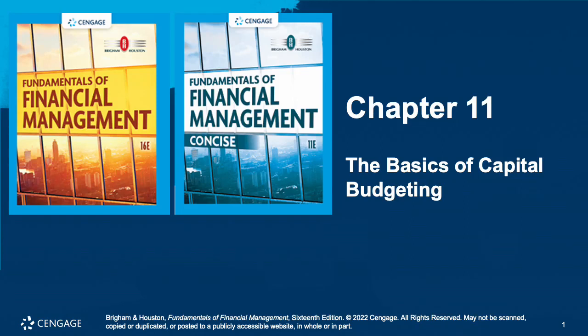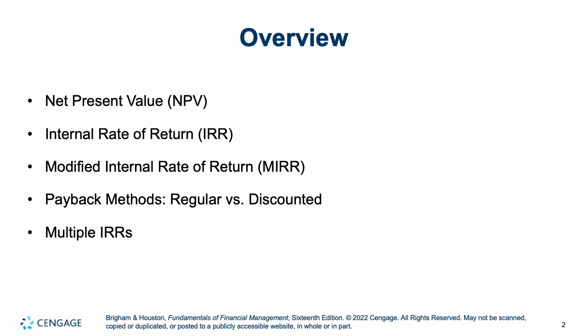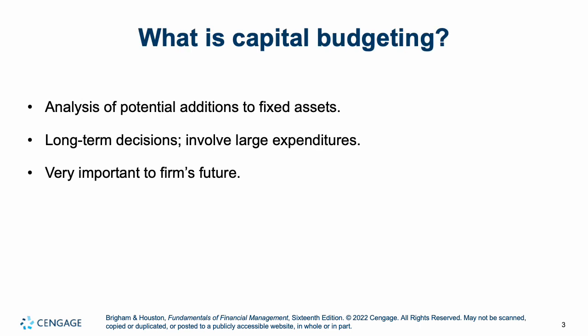Hello and welcome to Chapter 11, and we're going to talk about capital budgeting. So we're going to go through net present value, IRR or internal rate of return, what is known as MIRR or modified internal rate of return, two different payback methods, the regular or the discounted, and finally, what do we mean by multiple IRRs?